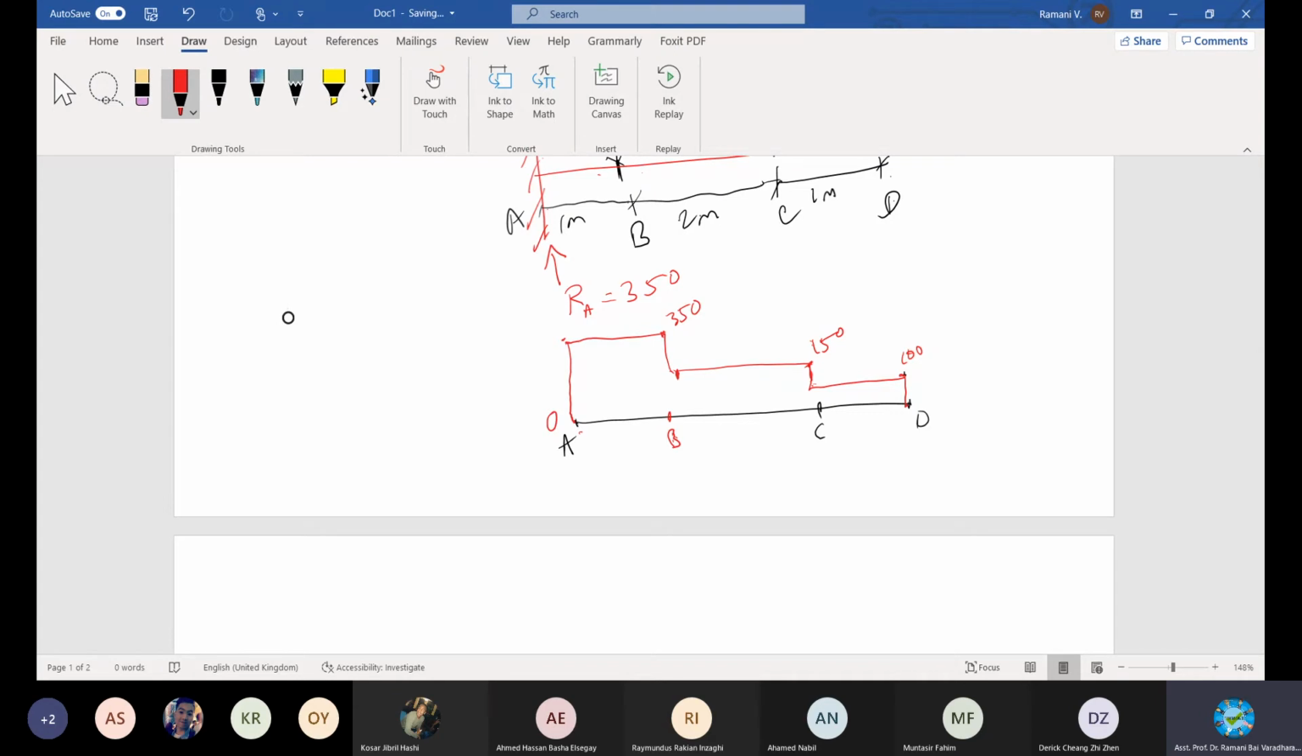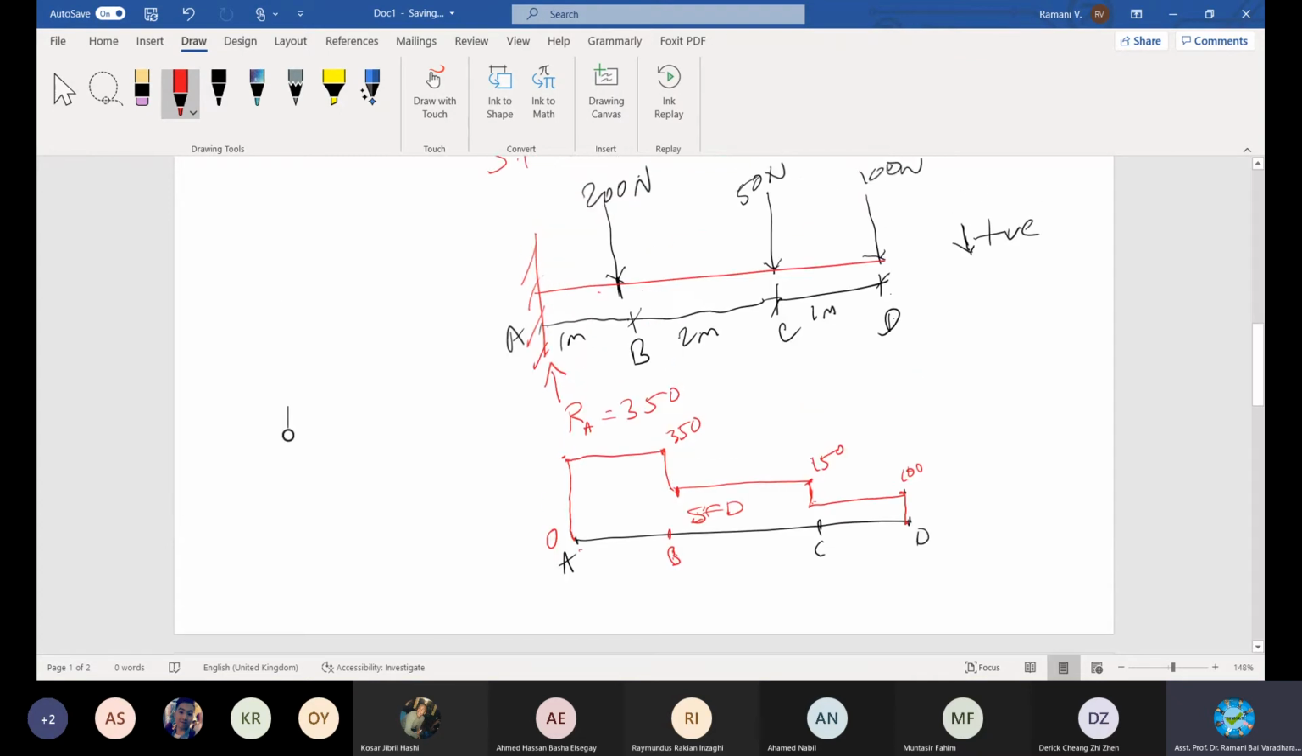Is it positive or negative, Harshita? Your shear force diagram, this is the shear force diagram, conveniently you can write it, positive or negative. Harshita? Maybe Kosar, positive or negative? This diagram, I want to write positive or negative? It's negative.